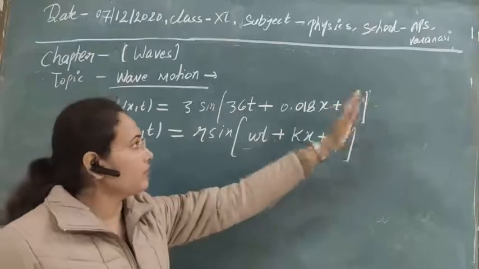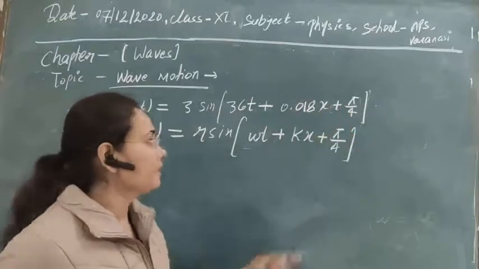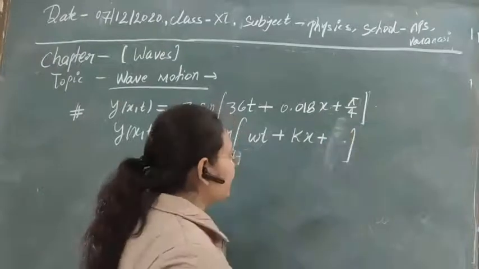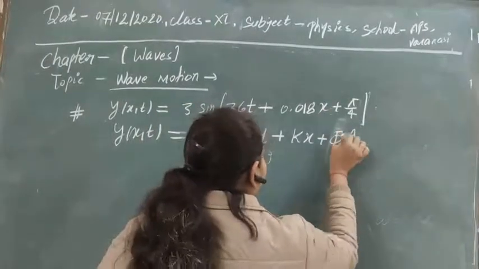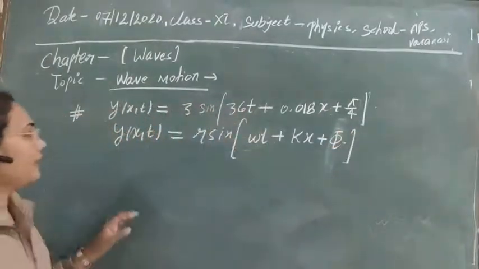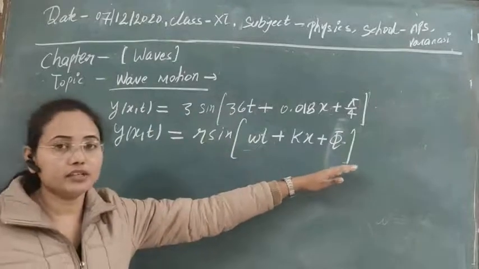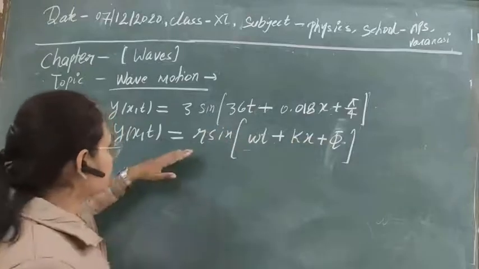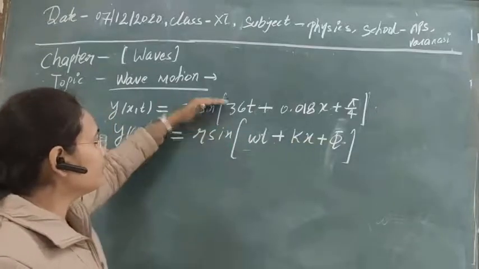So I think there is no confusion why we are taking the plus sign here. And also this π/4, actually in this place we can write π. So this is the standard wave equation that we use for a wave propagating in the negative x direction. Now let's compare this wave equation with the given one.